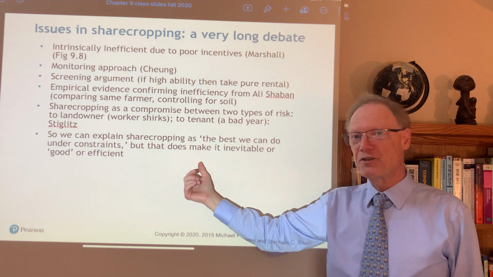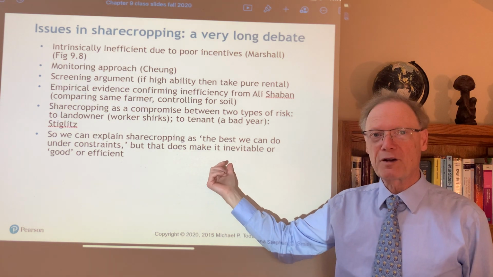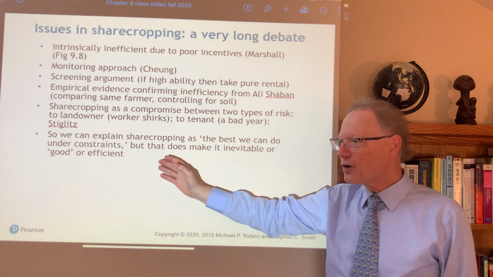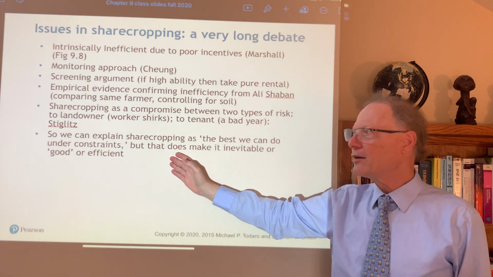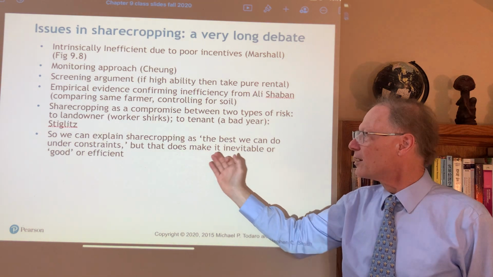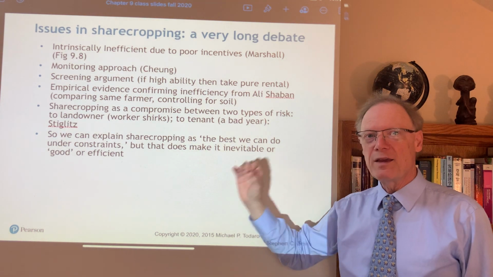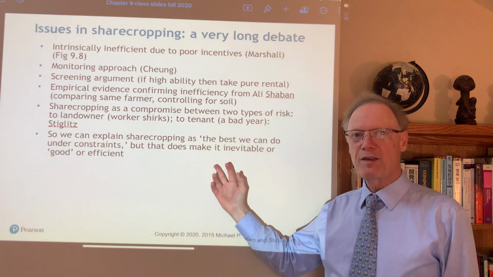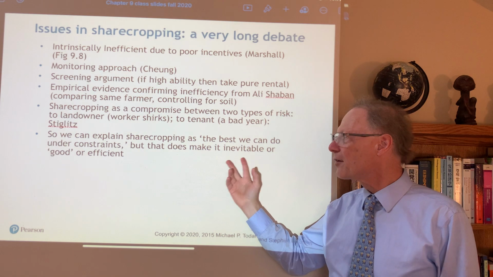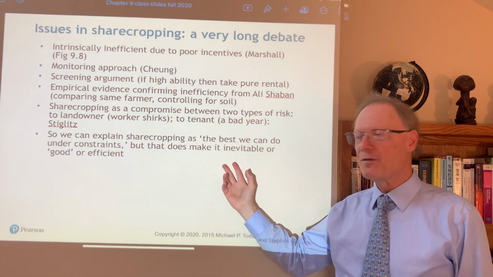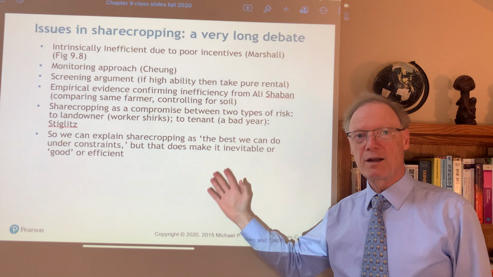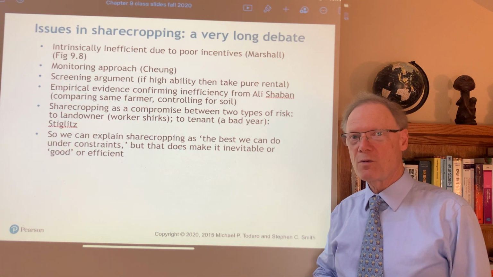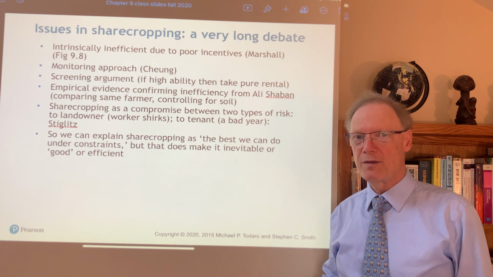So we can explain sharecropping then as the best we can do under constraints. But it's important to note that does not make it inevitable or efficient. As Joe Stiglitz himself has really underlined, it's not that this is taking away the inefficiency that already Marshall had pointed to. Rather, it's saying something about the effects that can occur under conditions of extreme inequality in land distribution. So this is just one part of what makes the case for land reform as described in the textbook.